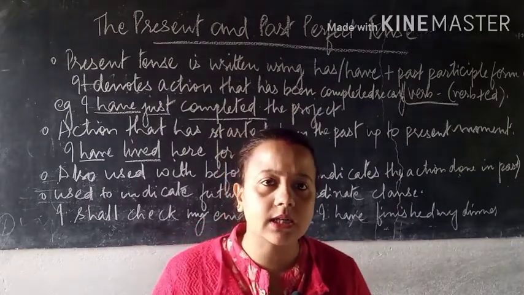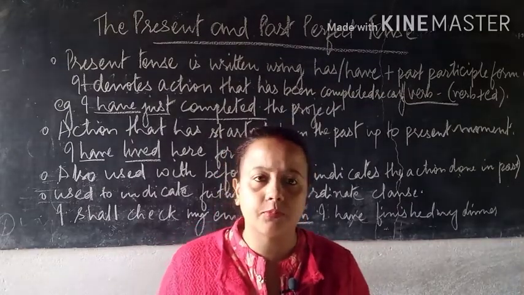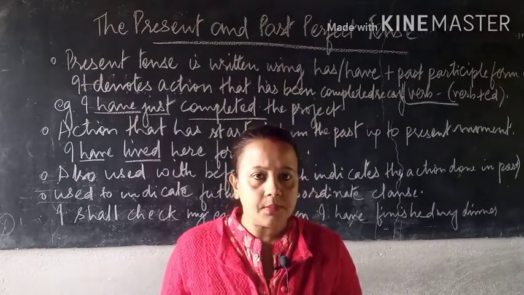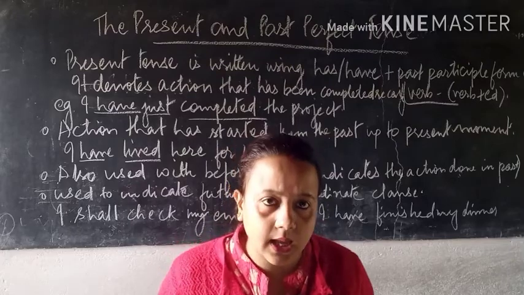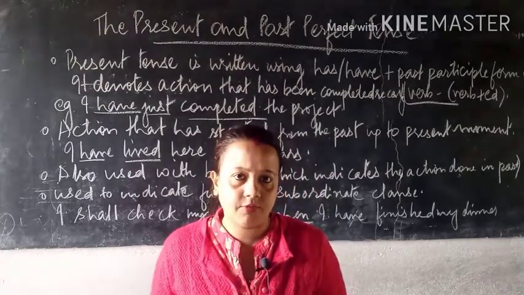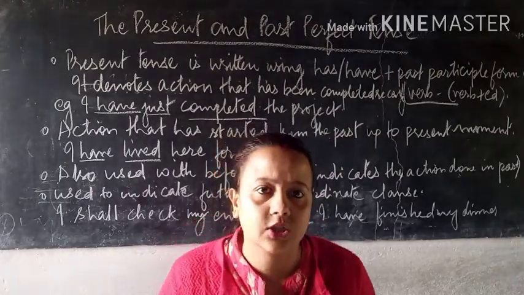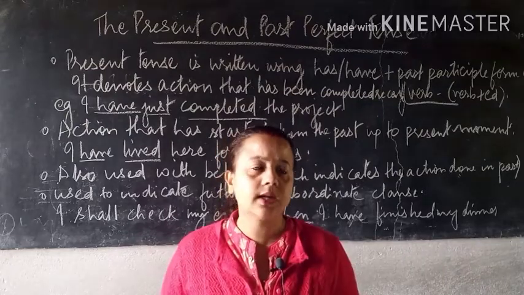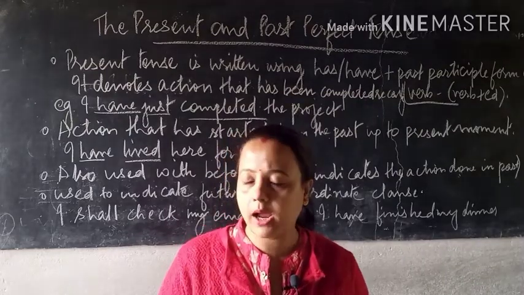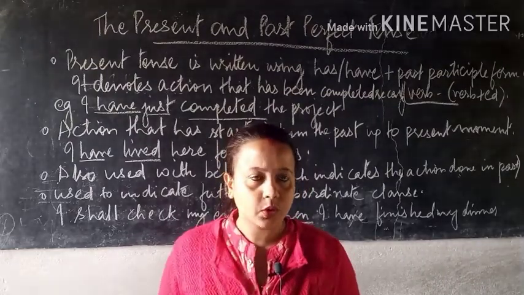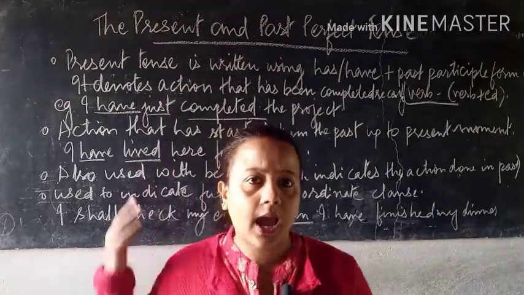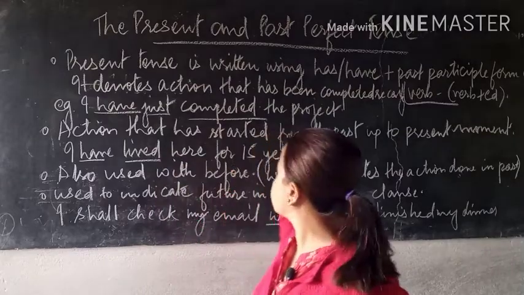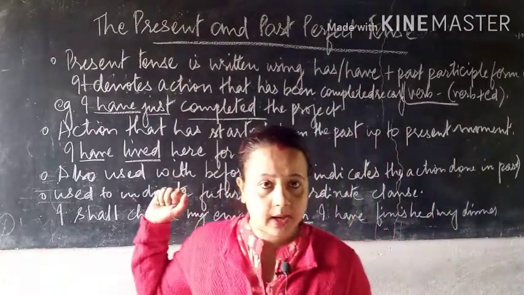Anything which is singular will come with has. But if I use a plural form, that is we or they, there we use have. We will never use had. Why? Because had comes in past form, but we are talking about the present here, okay. So it is has or have plus verb past participle, verb plus ed, okay.